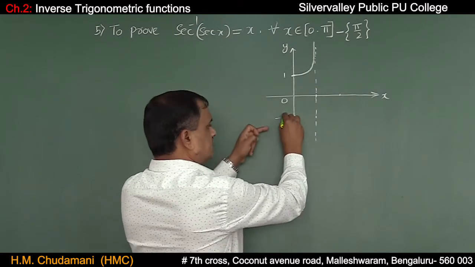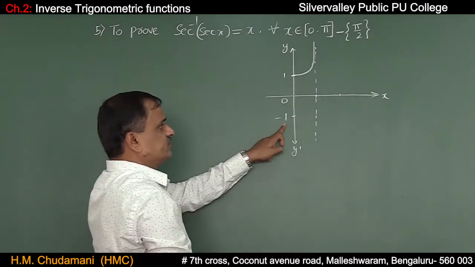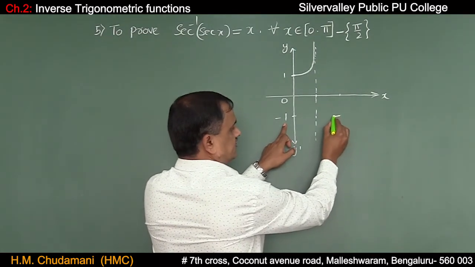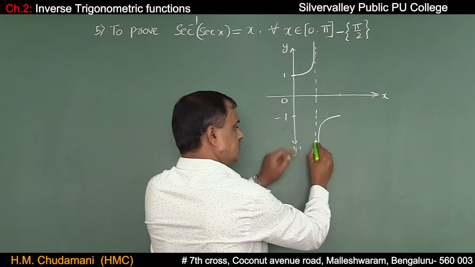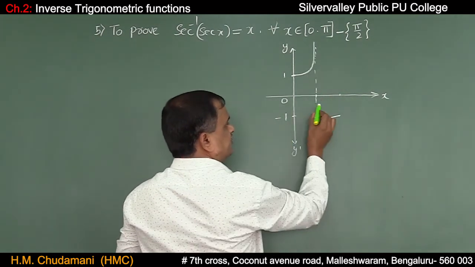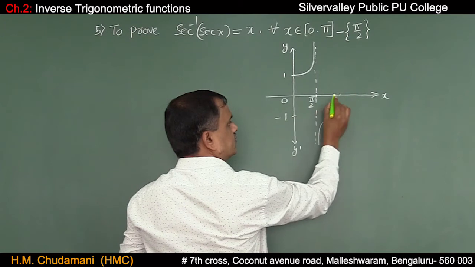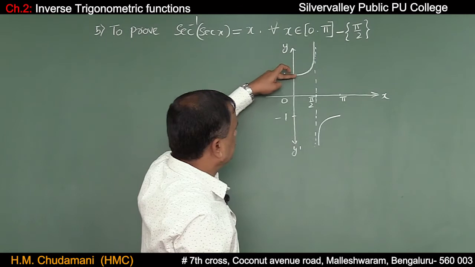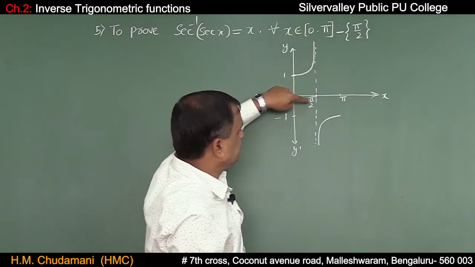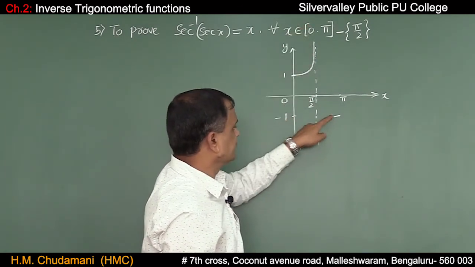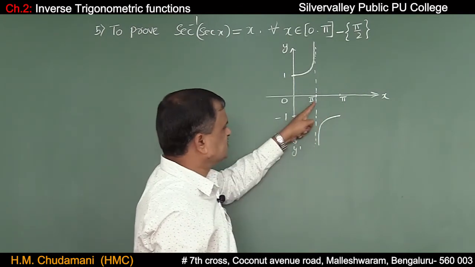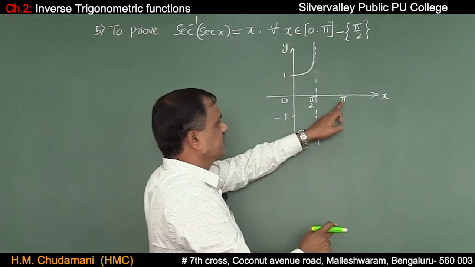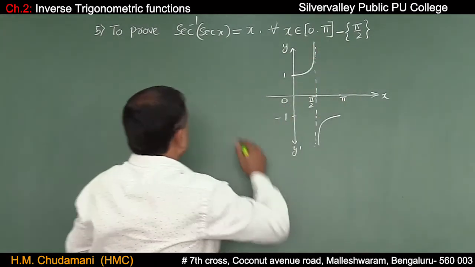This is 1, this is minus 1. See, it won't touch pi by 2. This is pi by 2, this is pi. So 1 up to infinity, that is pi by 2. Here minus 1 to pi by 2, excluding pi by 2. So including 0 and pi. 0 and pi are included actually. Let us prove this.